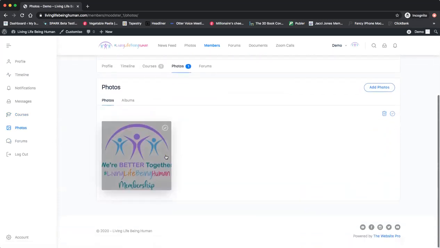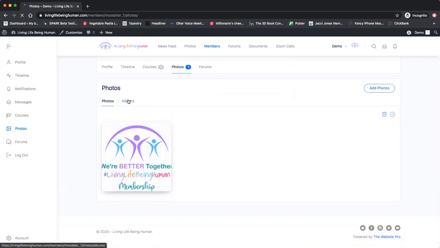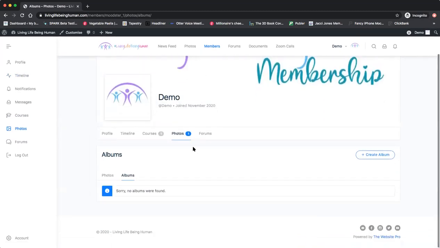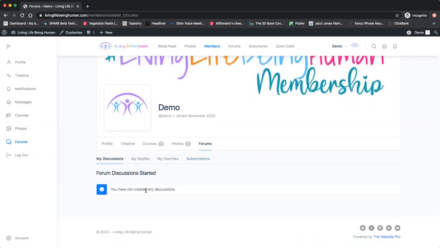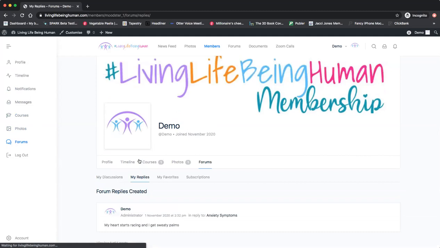Access courses from the left-hand side here, or from your own profile here. Photos, you can upload photos here. And you can upload an album. Create album here. And then forums. This is your own personal forums here. So if you've started any forums, you'll see them here. You can also see replies.